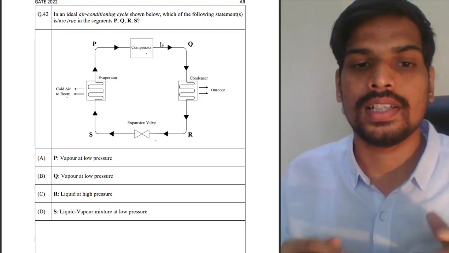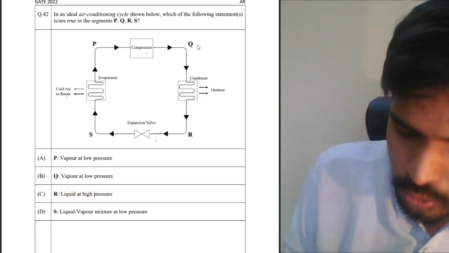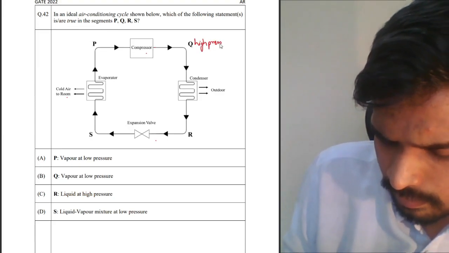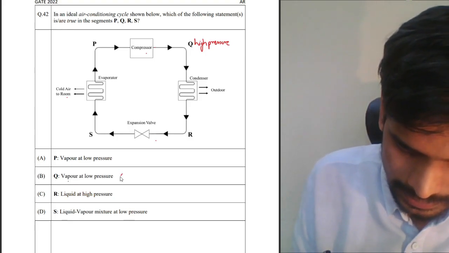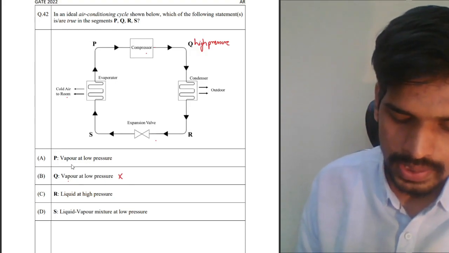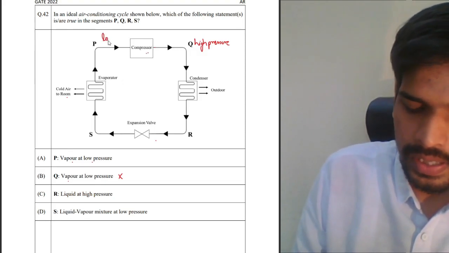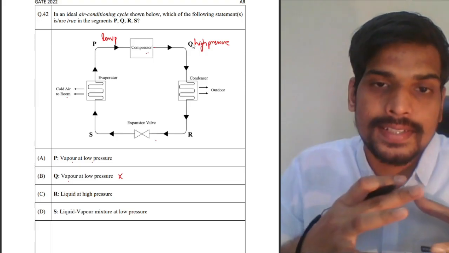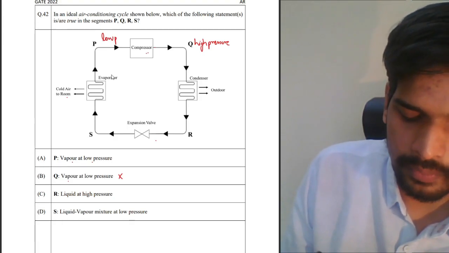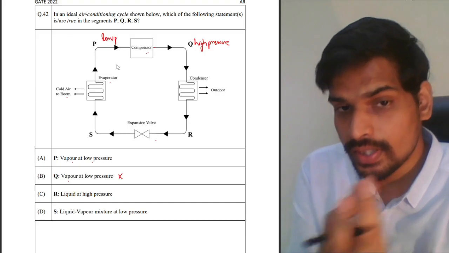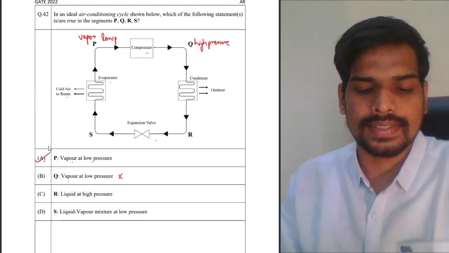What is the function of a compressor? It subjects the refrigerant to high pressure. So Q should be high pressure. From the given options, Q is given as low pressure, so this is incorrect. Coming to P, vapor at low pressure, that's correct, because the compressor compresses the refrigerant from low pressure to high pressure, and the input is in the form of vapor, because at the evaporator the refrigerant vaporizes. So you will have vapor at low pressure here. So vapor at low pressure, P, is the correct answer.